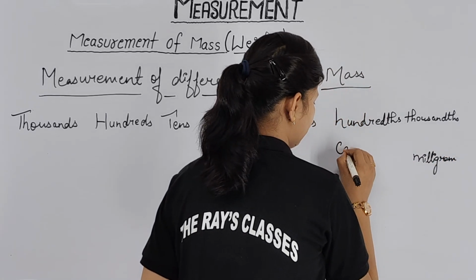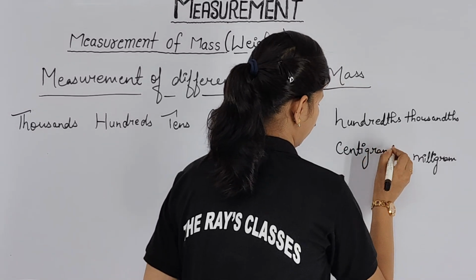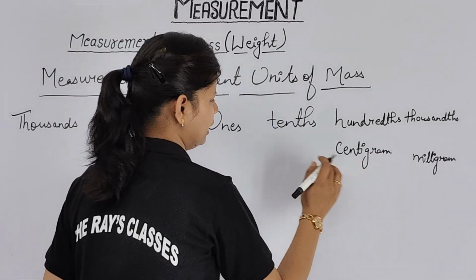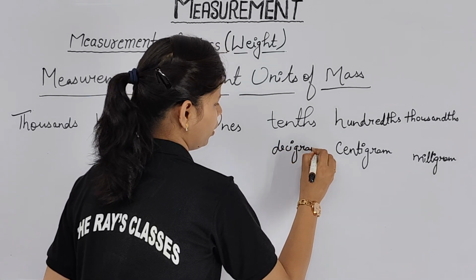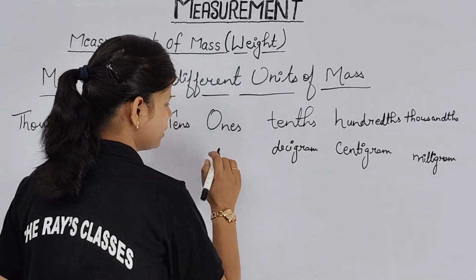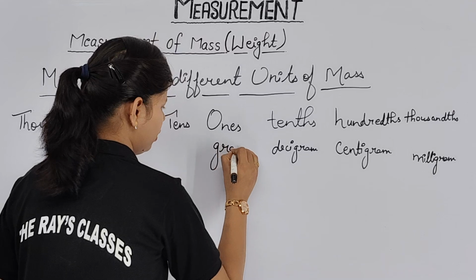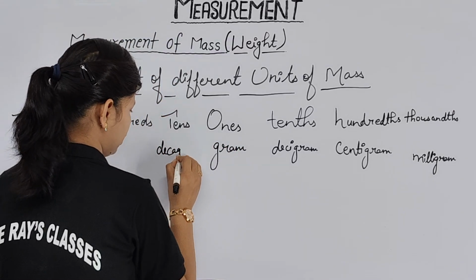Then in hundreds we are having centigram. In tens we are having decigram. You can note it down, children, that gram is common: milli, centi, deci. Here we are having gram. Then we are having decagram.